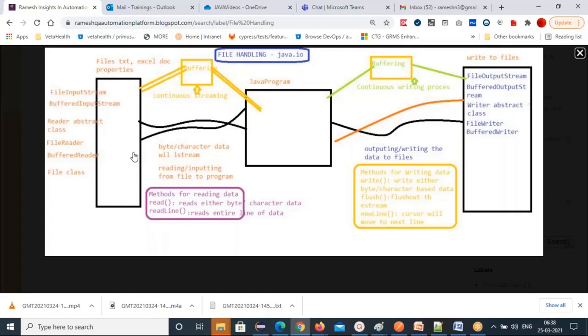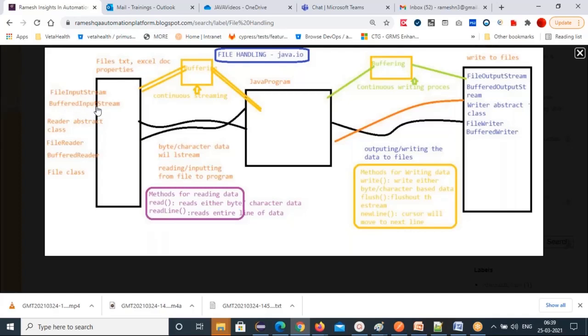The file can be anywhere, in your local system or in your project, in any package, it doesn't matter. From that file you have to read data into your program. How can you read? You have to use these classes: FileInputStream class and BufferedInputStream class. And the Reader abstract class, FileReader class, BufferedReader class. The first two will read byte-based data, and FileInputStream will read byte by byte.